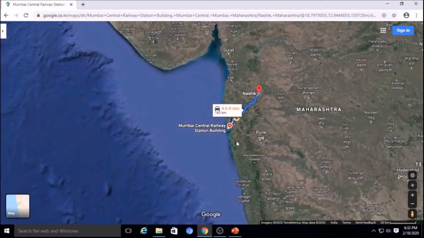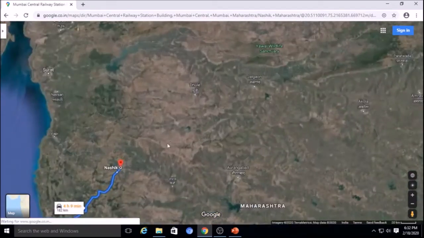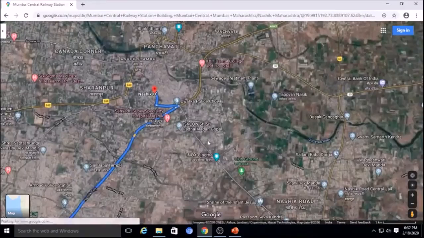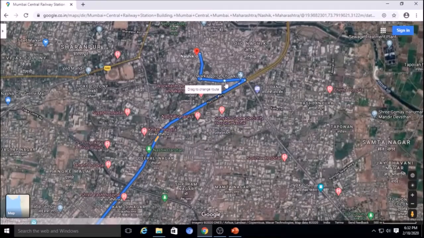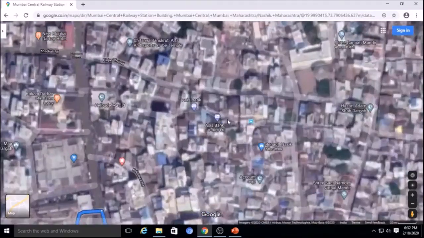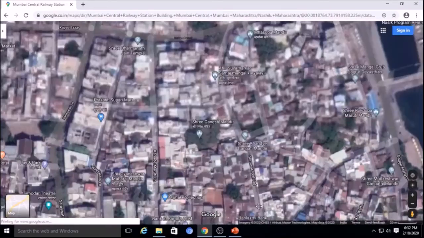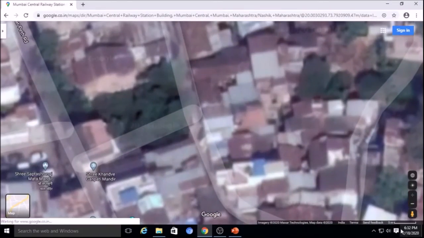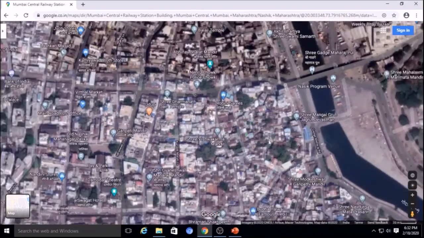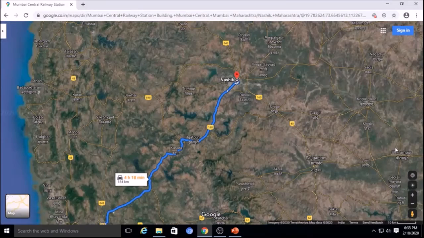Now this is the satellite imagery or satellite view of the places. So you can see any place by zooming up to 10 meters or 5 meters. So this is the distance, this much distance is 5 meters. So that much you can zoom the map.